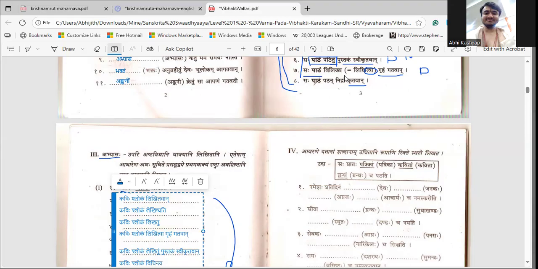Instead of grihangatavan, it doesn't make sense in that sentence. He thought of the shloka and went home doesn't sound right. So instead, he thought of the shloka and wrote. Because likhitvan is our main verb form we are using, likh we are using for the verb everywhere else. So kavihi shlokam vichintya likhitavan.